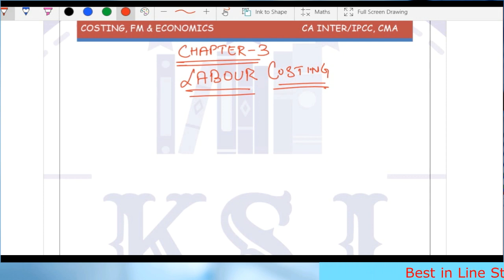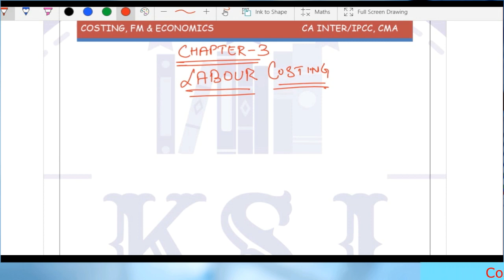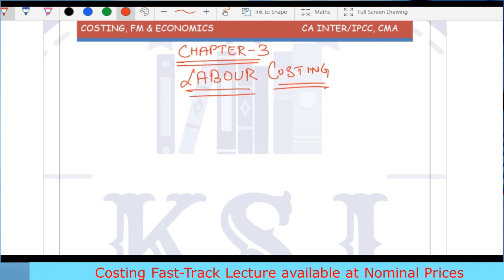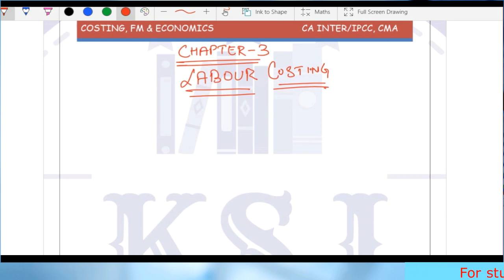Now, in the basics of costing, in the last topic, we discussed the elements of cost. I told you that there are three important elements without which we cannot do any business. The first one is material, the second is labor. I took the example that if you want to construct a house and you have the material but not the labor, can you construct the house? No, sir. Who will construct it for us? We need the labor for that. And if you have the labor but not the material, can you construct the house? No, sir, even in that case we cannot. So these are the important elements.